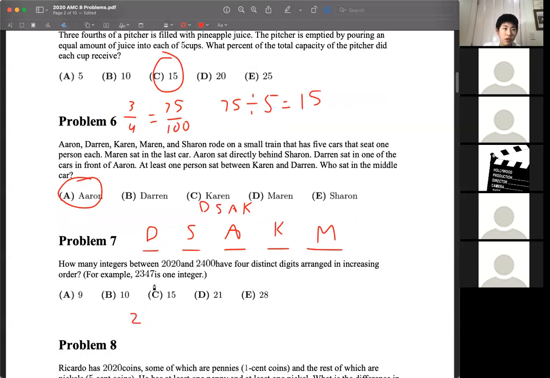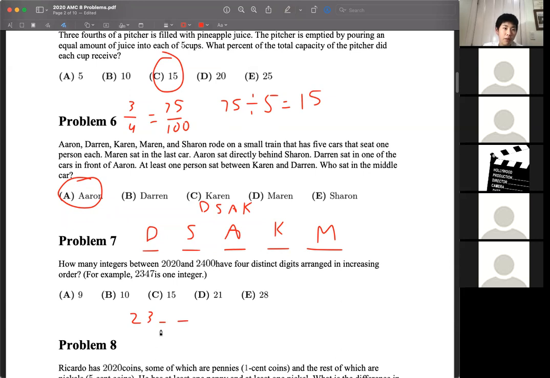Next, we are going to look at the hundreds digit. Since we started with a 2, the hundreds digit must be at least 3. And it also cannot be 4, because then it would be bigger than 2400. So we know the hundreds digit must be a 3. So now we just have 2 digits to worry about.